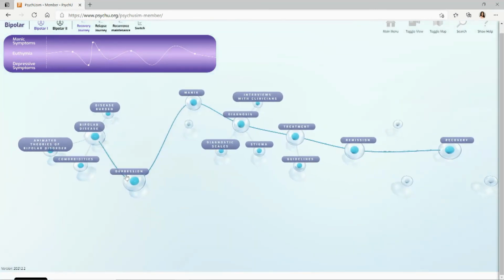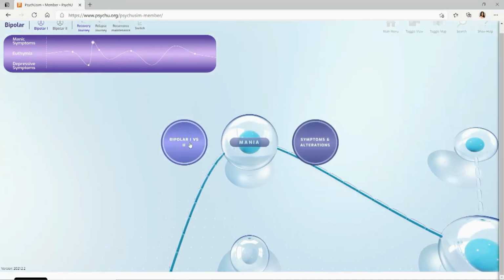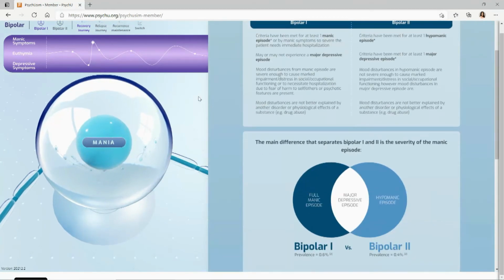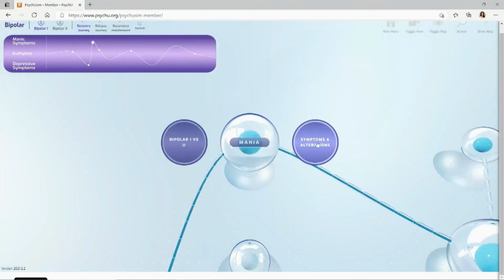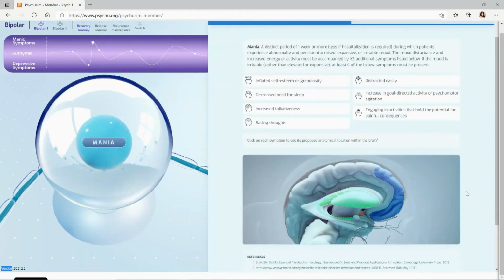As you can see, we go along the journey. I'm going to take you to the mania node, which highlights some of the nuanced differences between bipolar 1 and bipolar 2 with this infographic here. If you're looking at symptoms and alterations specifically for mania, you can see here this interactive brain once again.